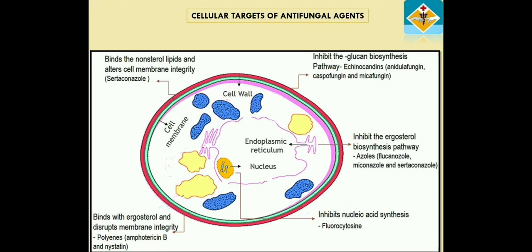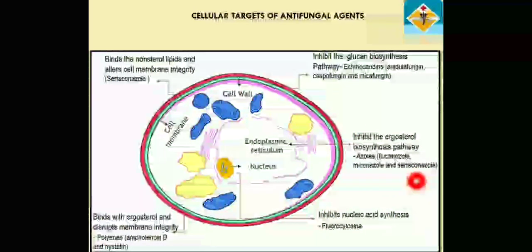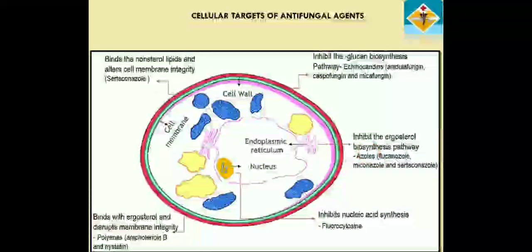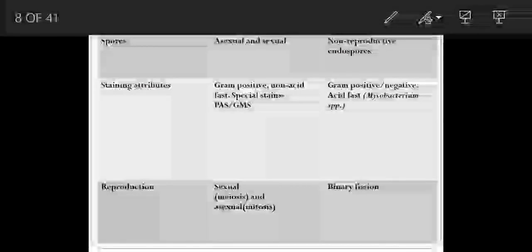If you look at the azole group of antifungals, which are widely used to treat fungal infections, they primarily inhibit the ergosterol biosynthesis pathway. Now another class of antifungals is your polyenes.